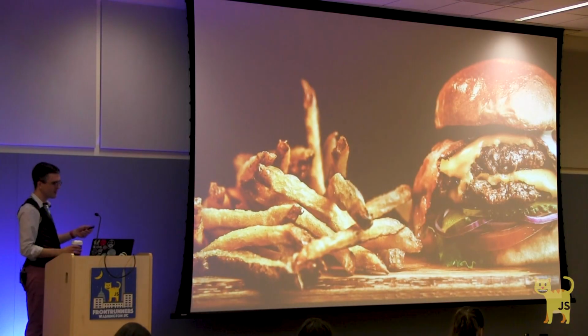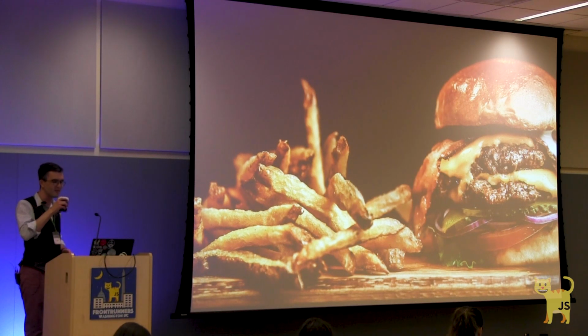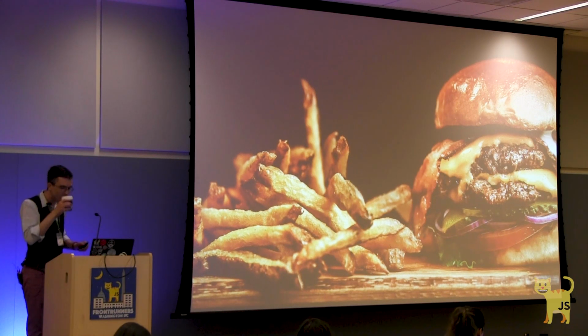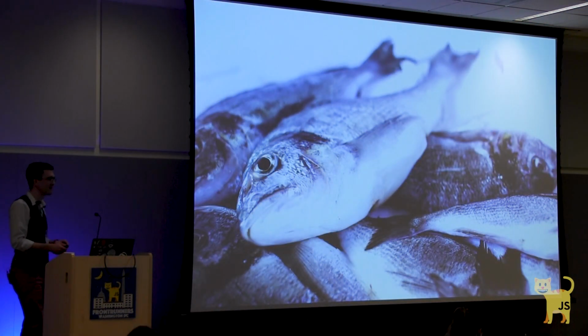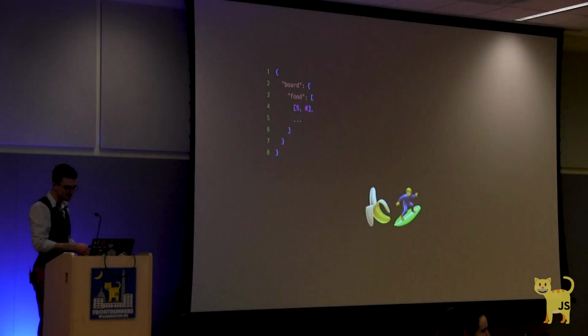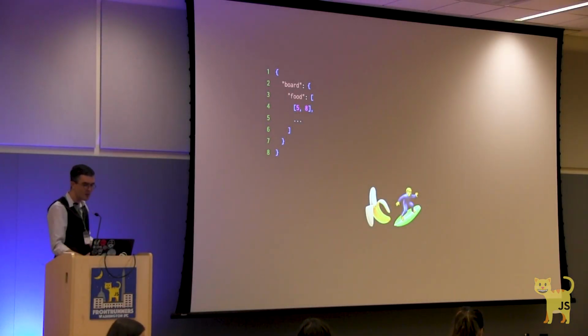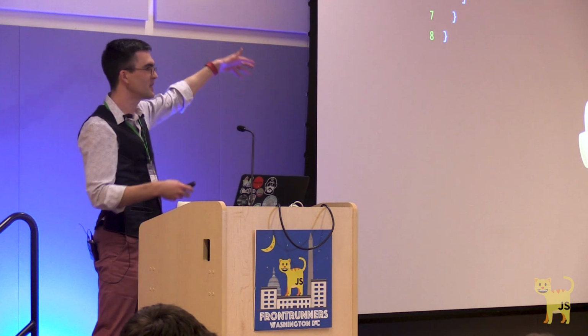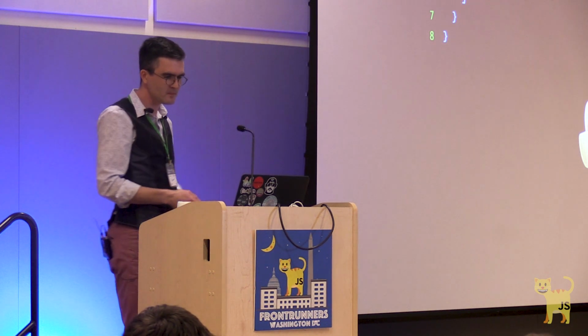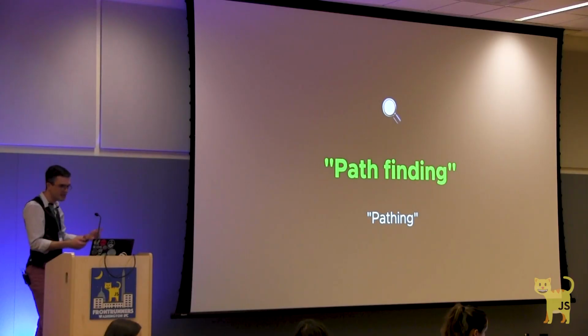But how do we find food? Real snakes have an incredible sense of smell, but our snake wouldn't be able to see a burger and fries right in front of its face. There could be someone microwaving fish just one space away, and it wouldn't even notice. But fortunately, like taking surfing lessons in a banana suit, we're told exactly where the food sits on the board. So how do we use that knowledge to make our snake actually eat it?